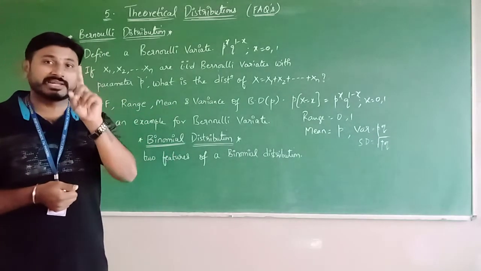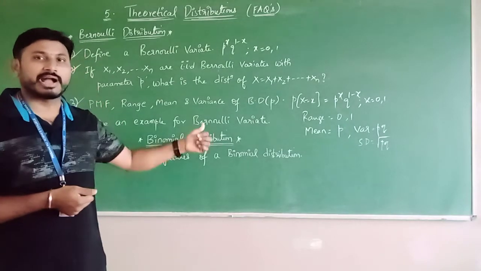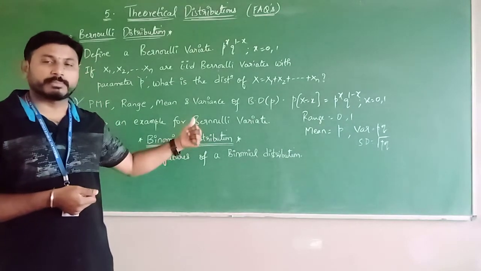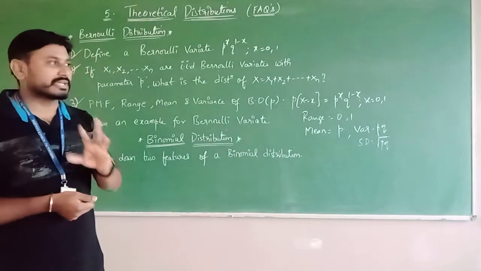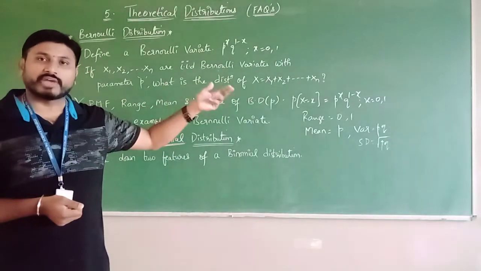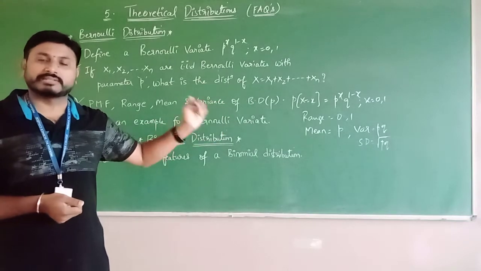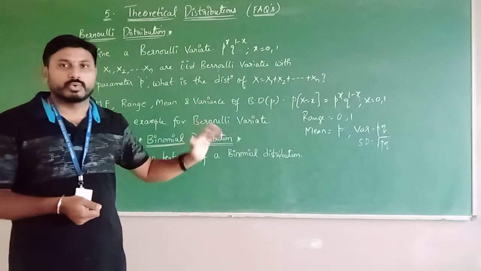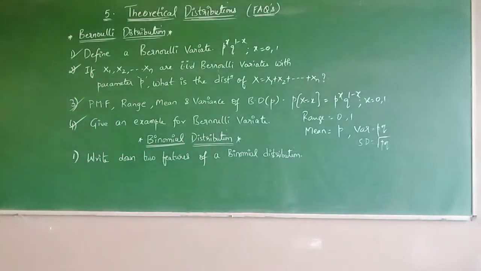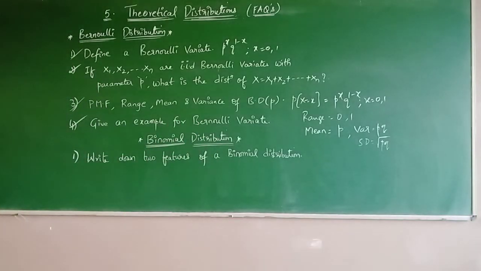Right? So under a single trial, the Bernoulli occurs. Clear? The outcome depends on a single trial, either success or failure. Success is denoted as p and failure is denoted as q. And success is denoted as 1 and failure is denoted as 0. Right? So these are the questions from Bernoulli distribution.